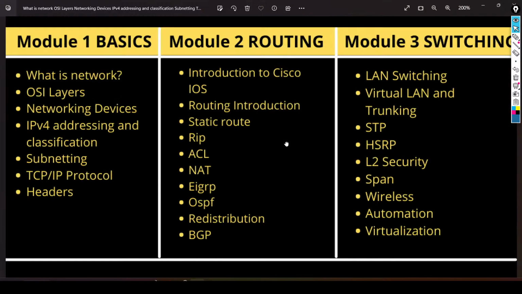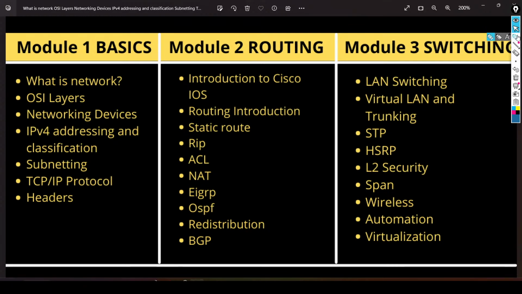So this is how I am going to cover each and every topic in 3 modules. First we have the basic module, then we have the routing module, and then we have the switching module.